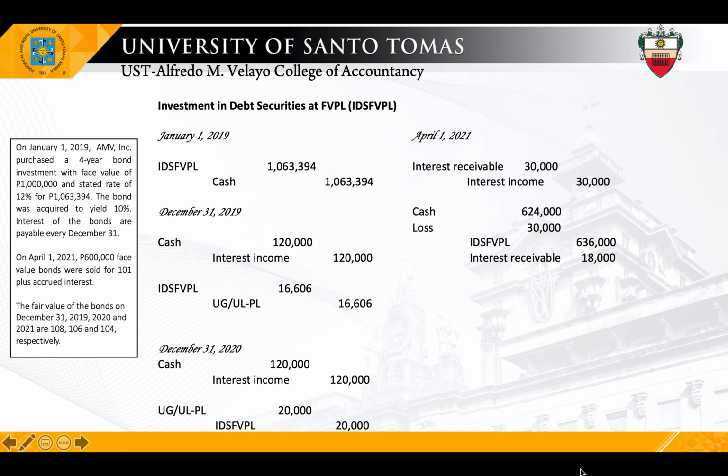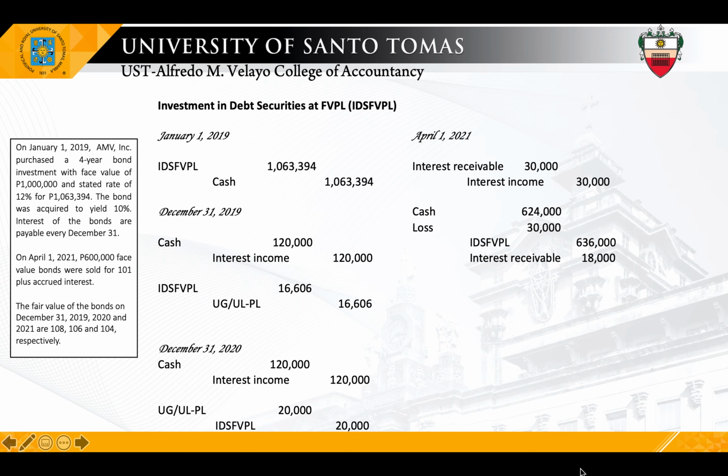So, to record the sale, debit cash of 624,000. Paano kinompute? That's 600,000 times selling price of 1.01 plus 30,000 times 60%. Magkano yung kanina? 18,000. So, 624,000. Yung loss later na yan. Ano yung credit natin? Ano yung binenta mo?